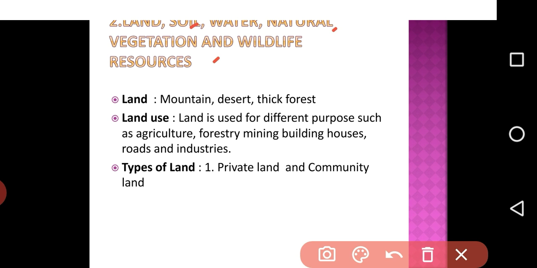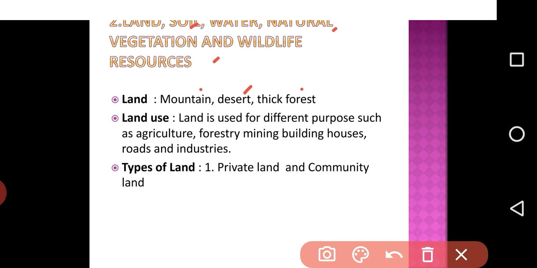First one is land. Land is the most important natural resource. It covers about 30% of the total area of Earth's surface. There is uneven distribution of population in different parts of the world due to varied characteristics of land and climate. There are different types of land, that is mountain, desert, thick forest, and based upon their characteristics, their formation also varies.